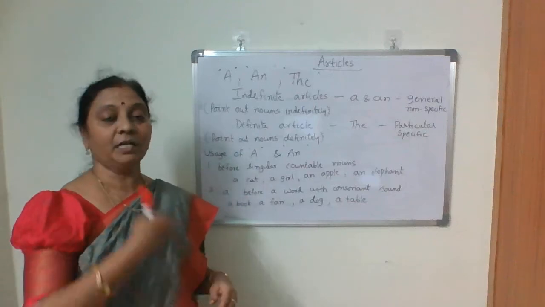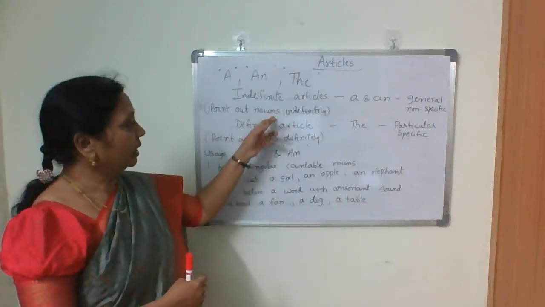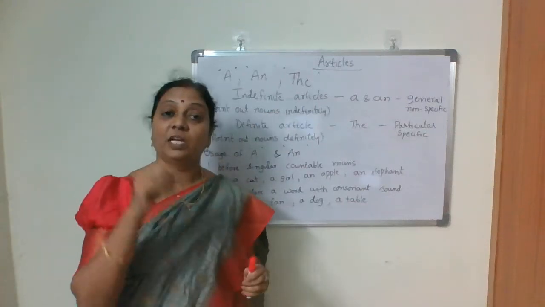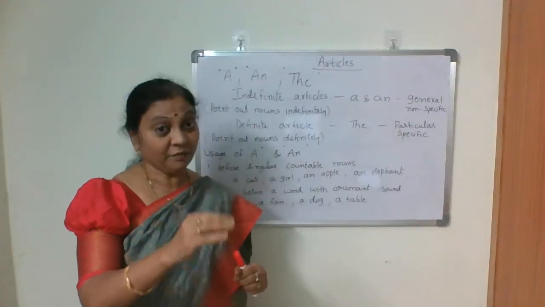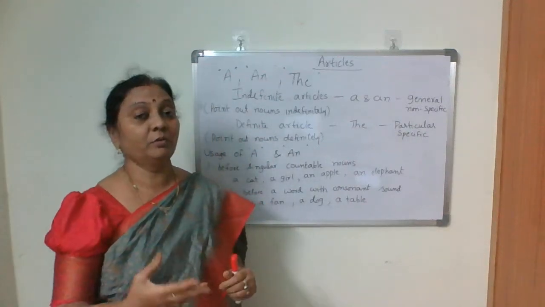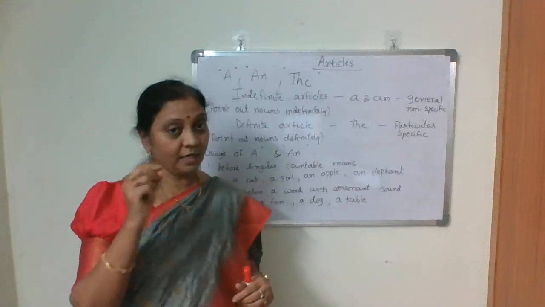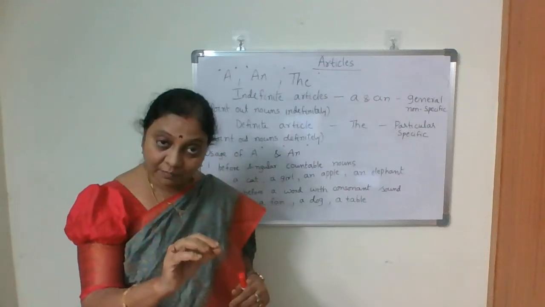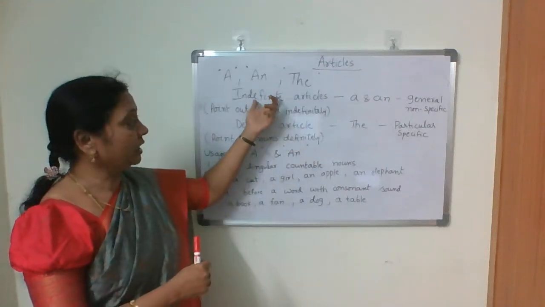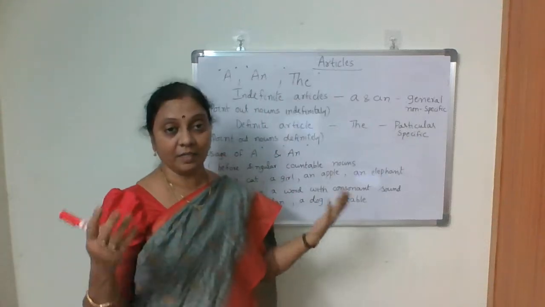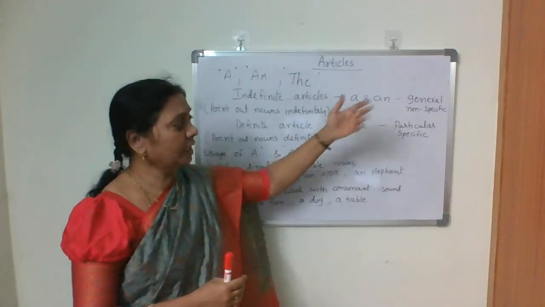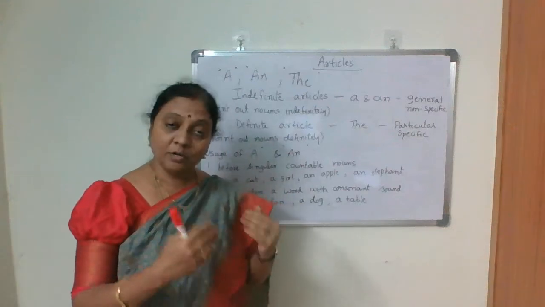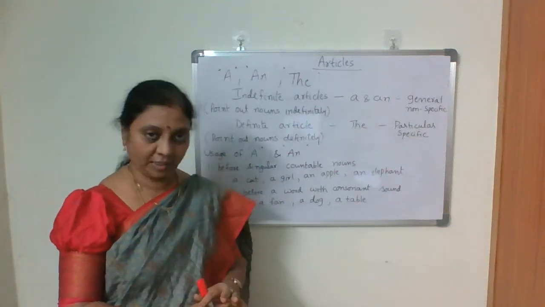It talks about nouns in general. It doesn't point out them definitely. That's why we call them indefinite articles. They talk generally, non-specific or non-particular.